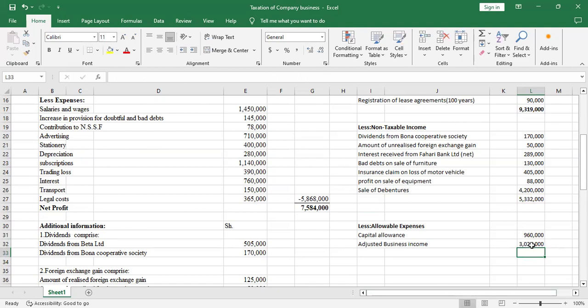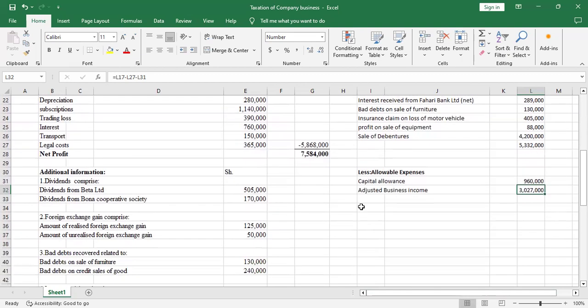Yeah, so these are the adjusted business income. But we have other incomes. So you'll add the other incomes here.